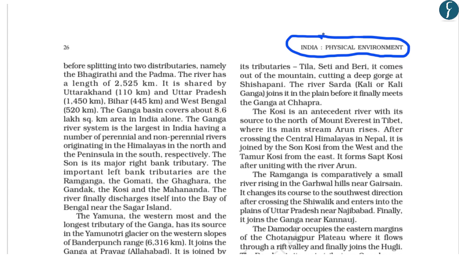Besides the Himalayan drainage, this chapter also talks about the peninsular drainage, which talks about the important rivers of peninsular India like the Godavari, Krishna, Kaveri, etc. And also it highlights the various west flowing rivers which are small in nature, and two important west flowing rivers are Tapi and Narmada. So in this background from this chapter, let us understand the key features of the Brahmaputra river system and the main tributaries of the river Brahmaputra.